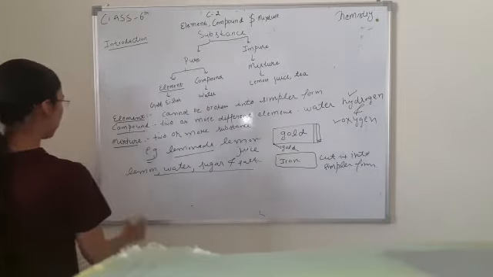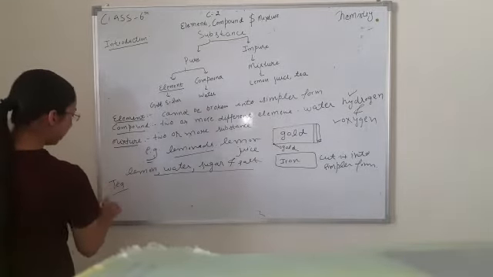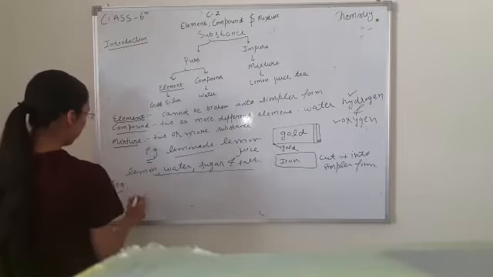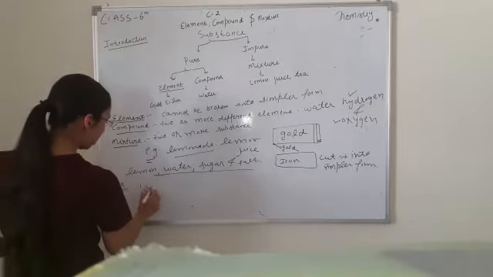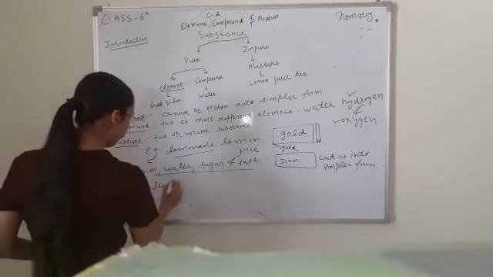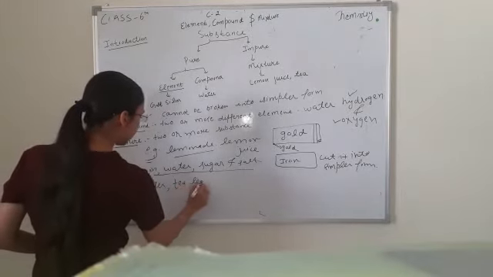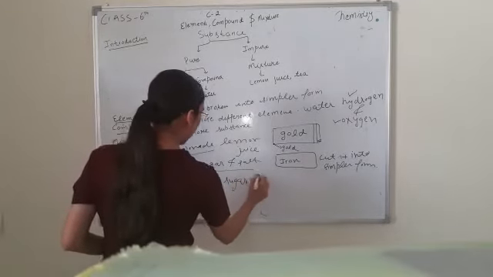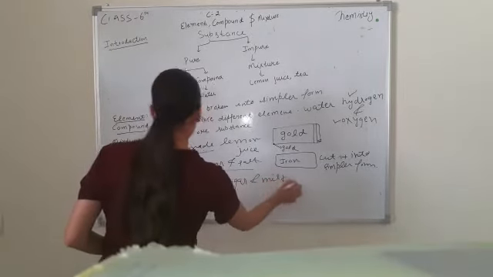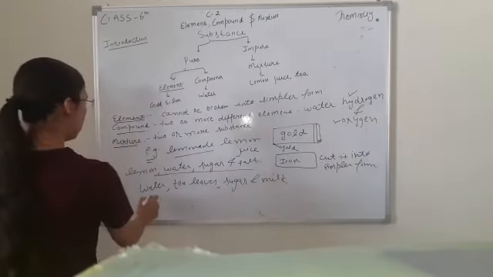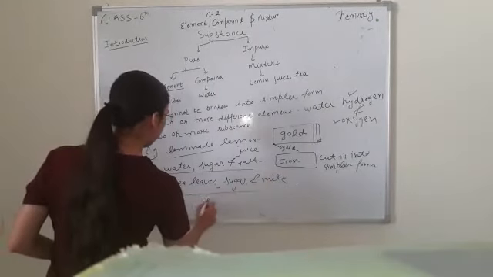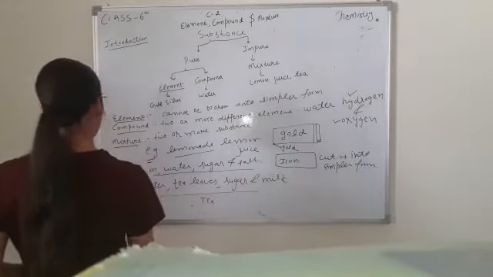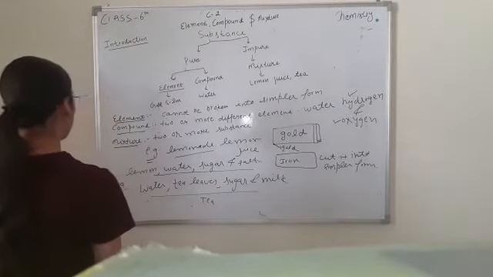Another example of a mixture is tea. When we are making tea in our home, what do we do? The constituents are water, tea leaves, sugar and milk, and the product becomes tea. The quantity of water, tea leaves, sugar may vary. Therefore, tea and lemonade are called a mixture.